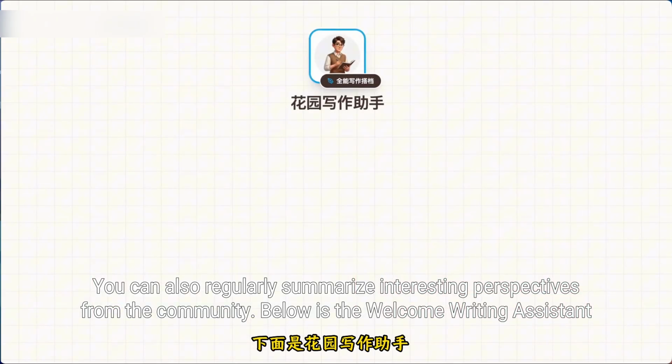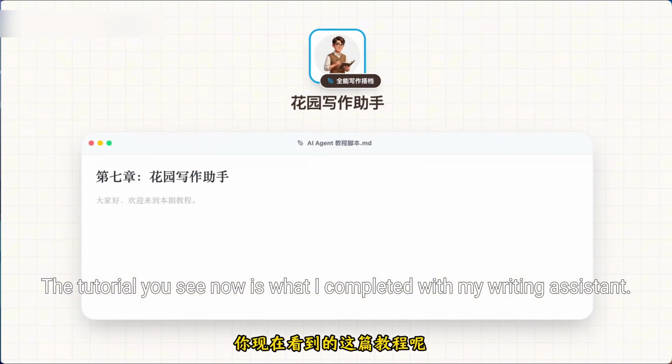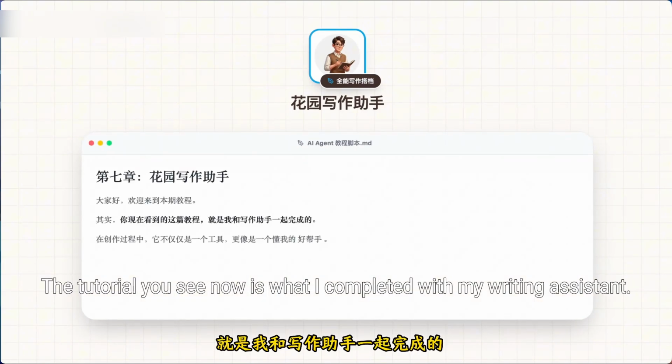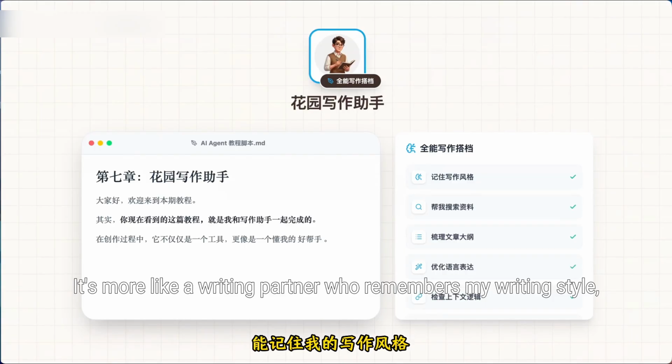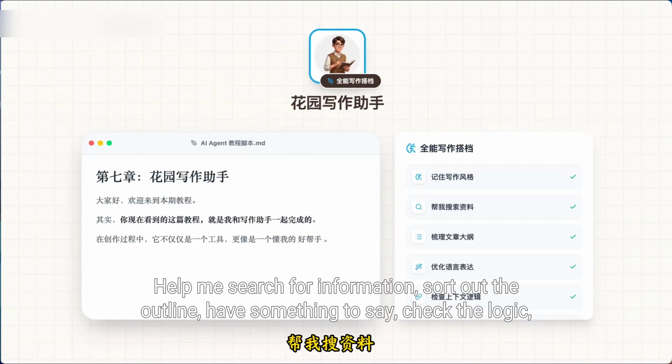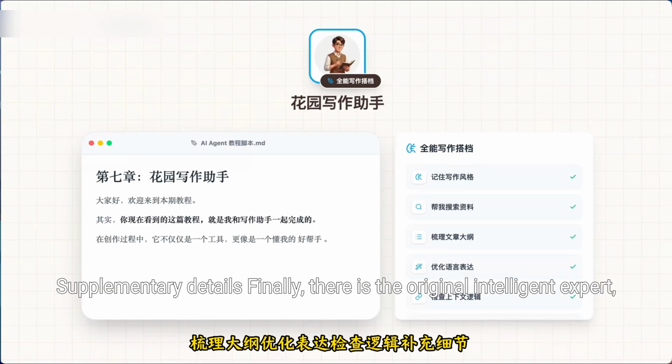Below is the Writing Assistant. The tutorial you see now is what I completed with my writing assistant. It's more like a writing partner who remembers my writing style. It helps me search for information, sort out the outline, check the logic, and supplement details.